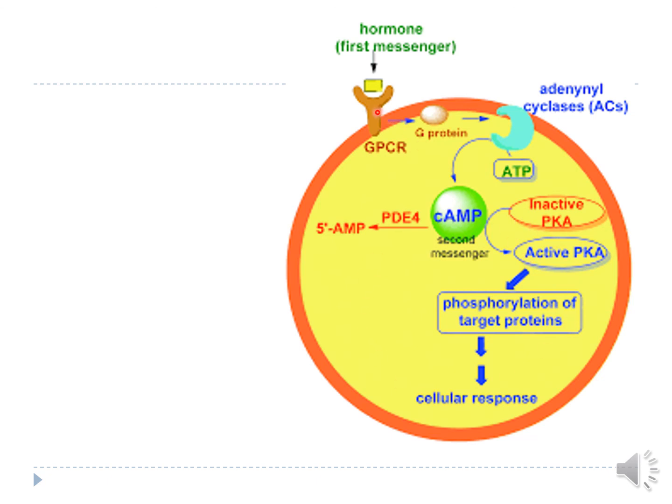So as a result of this receptor activation, there is increased synthesis of cAMP. Now this cAMP, these are small molecules which will further go in the cell and they will activate various proteins like protein kinase A. And these proteins will bring about the cellular response.